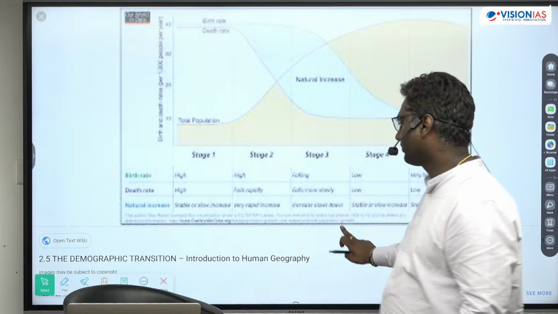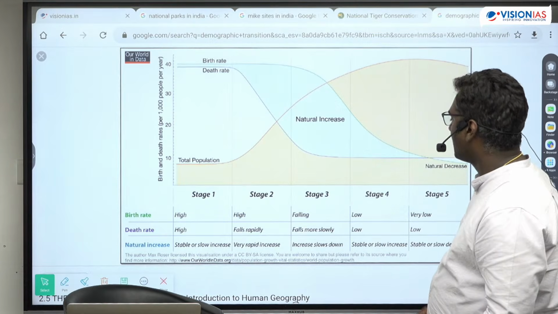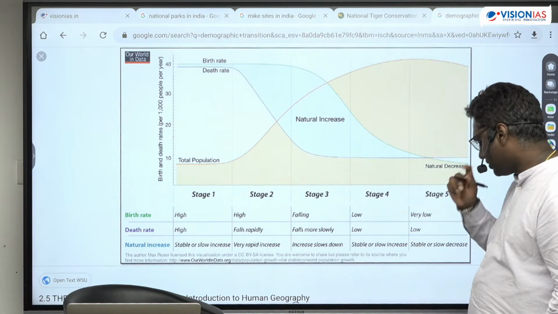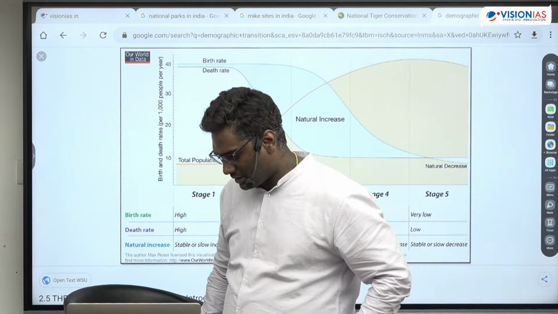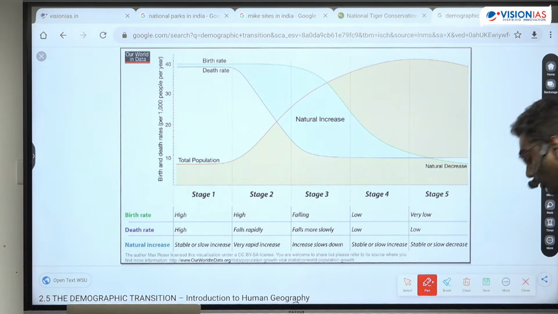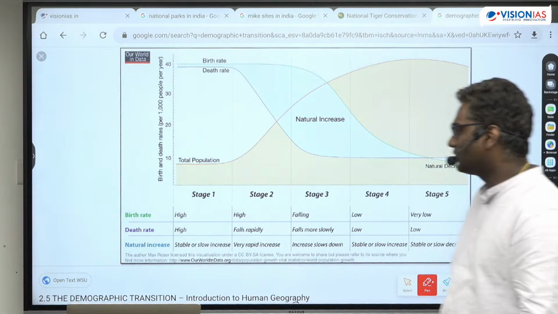Okay, look at this. This is basically the demographic transition theory. So this was given by Notestein, basically Thomson and Notestein. Yeah, this was given by them.